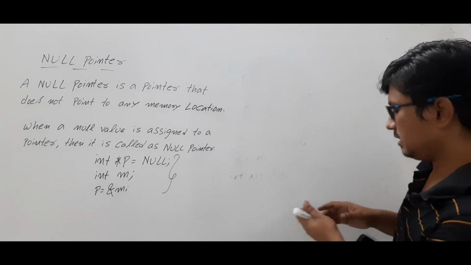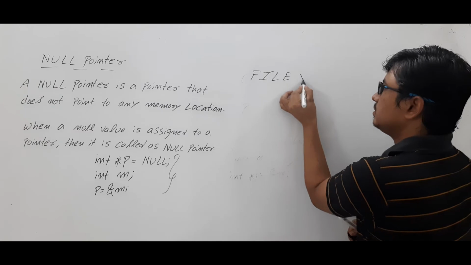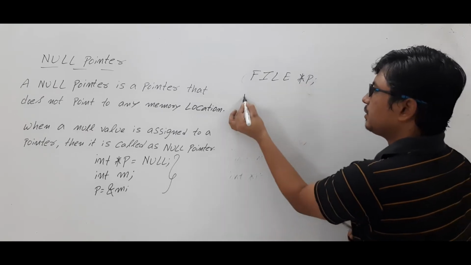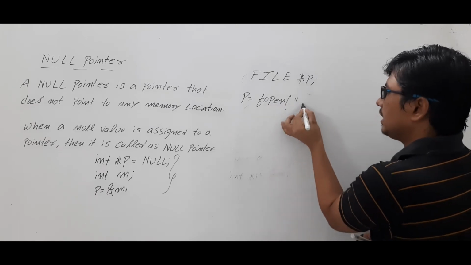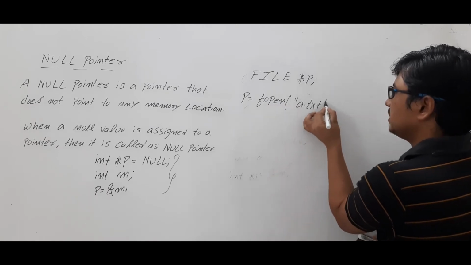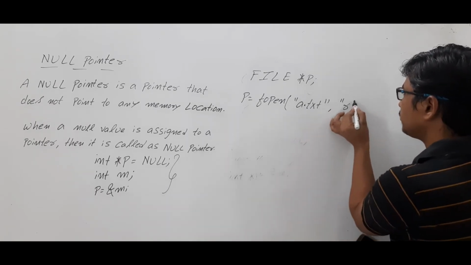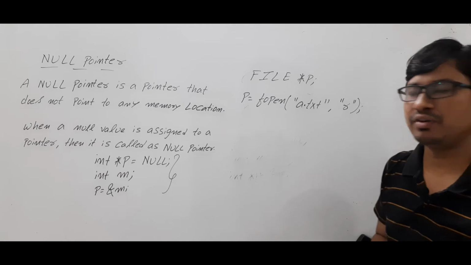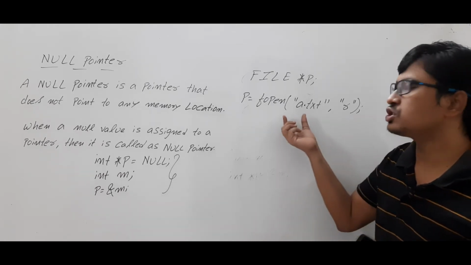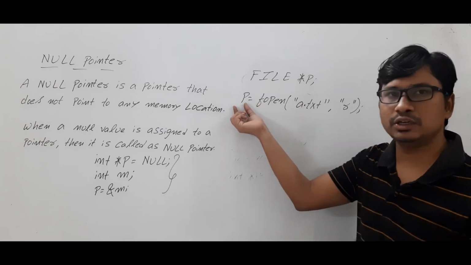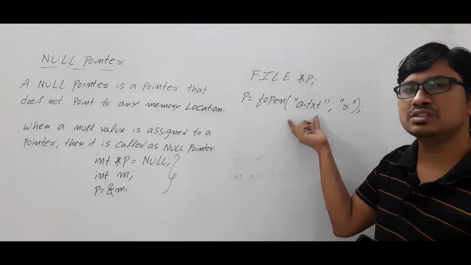So let me write a statement to declare a file pointer. Okay. Then I have written a statement as p = fopen and the name of the file I have to mention. Here I am opening a.txt, which is a text file, and I am specifying the mode as read mode. So this file, if it is there, will be opened in the read mode and the starting address of the file will be assigned to the pointer p. So this p is pointing to this file.